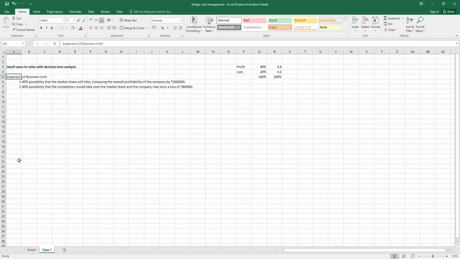Now, when we are going for the expansion of business unit, here we are having two probabilities: 40% probability that the market share will hike, increasing the overall profitability of the company by around 25 lakhs. So yes, our 40% result shows that definitely we will go for the profits, and the profit level will increase by 25 lakhs. But the major part, which is 60%, says that competitors would take over the market share and the company may incur loss of 80 lakhs.